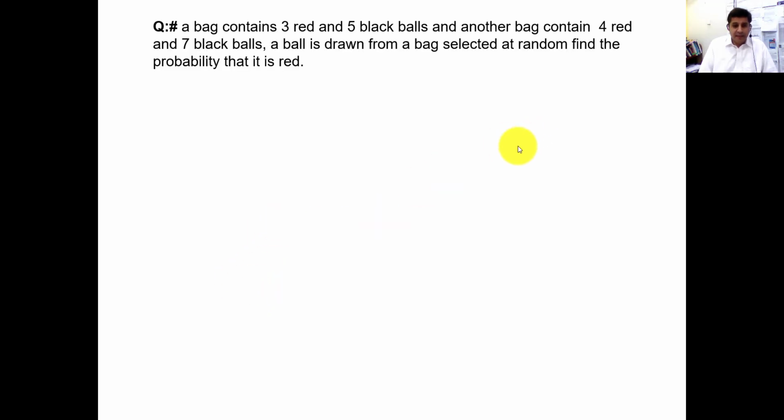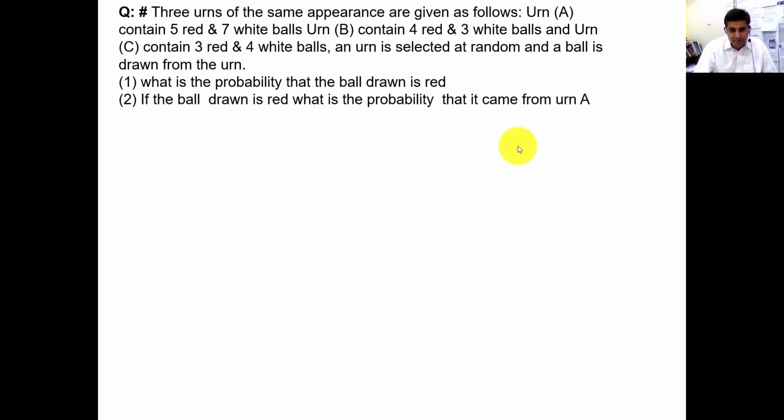There is another example. A bag contains 3 red and 5 black balls, and another bag contains 4 red and 7 black balls. A ball is drawn from the bag selected at random. Find the probability that it is red. This is once again the same kind of question. Let's suppose this is bag A and this is bag B. Bag A contains red 3 and black 5, so in total 8. The other bag, which we name B, contains red 4 and black 7, so in total we have 11 balls.